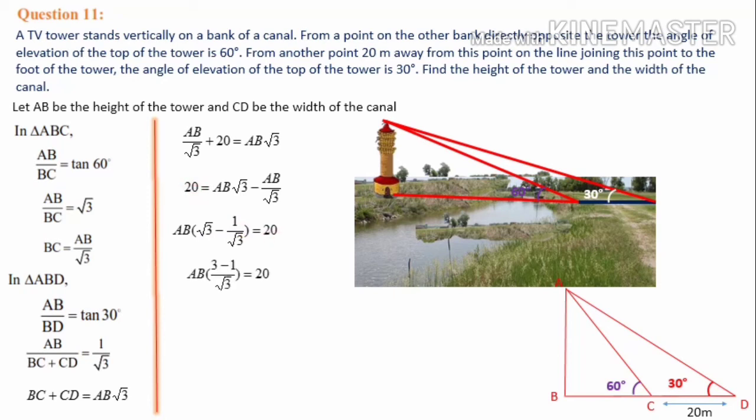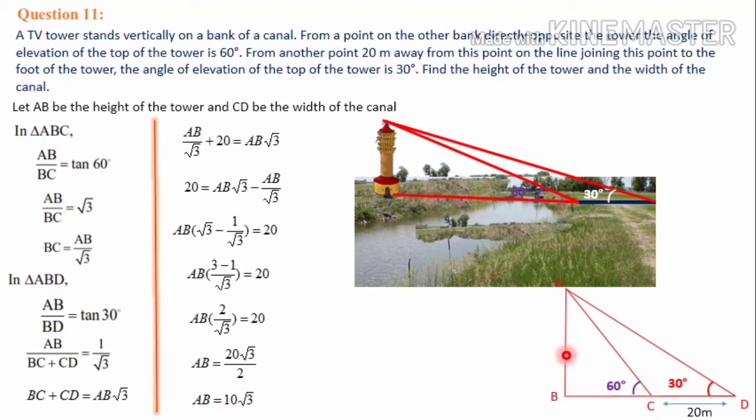That is AB into, let's take root 3 as common LCM, root 3 into root 3 is 3, minus 1, divided by root 3, equal to 20. That is AB into 3 minus 1 is 2, so 2 by root 3 equal to 20. AB is equal to, cross multiplying, 20 into root 3. This 2 will come as denominator, so 20 root 3 by 2. That is AB is equal to 10 root 3.